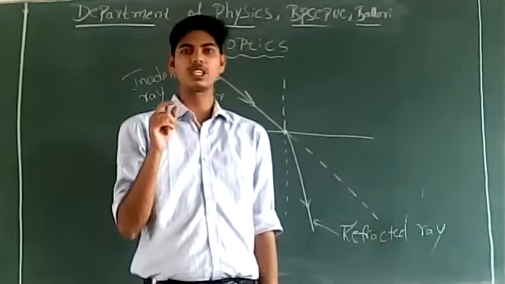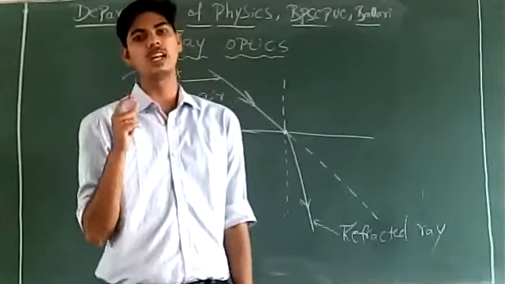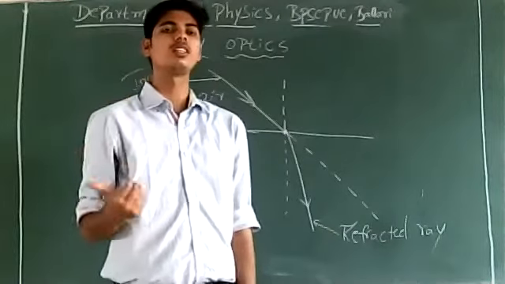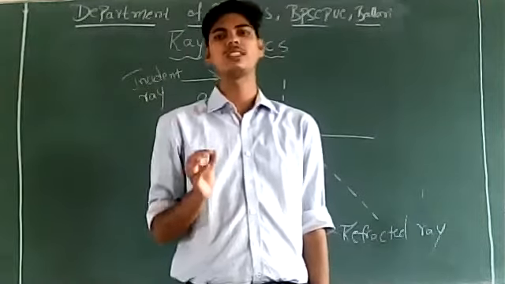The medium in which the speed of light is comparatively high, we call that medium the rarer medium. And on the other hand, the medium in which the speed of light is relatively low is called the denser medium.